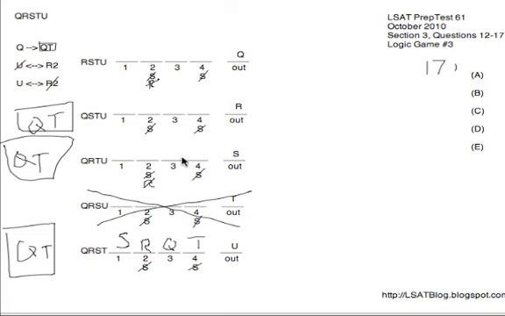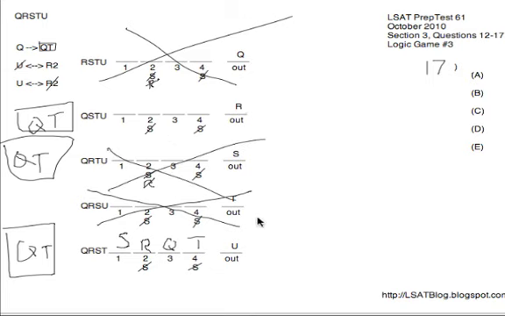So if Q and S are running, obviously the bottom diagram is relevant here. The top one is not, since Q out wouldn't allow Q to run, and S out wouldn't allow S to run. So both of those are relevant. We're only looking at R out and U out as our 2 possibilities here. So bottom diagram fully determined. We know S could be the person who goes first, since we know this is a valid diagram. So we've got S in the running to be one of the people who goes first.